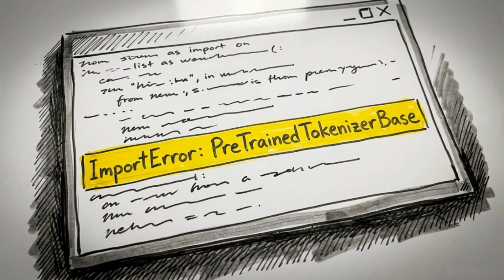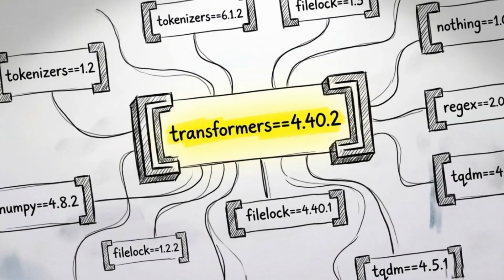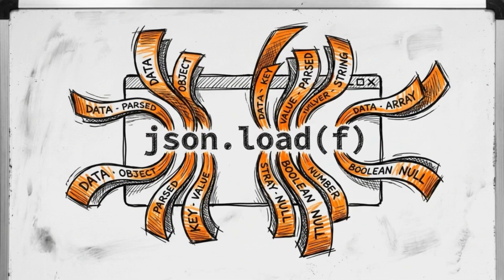This reveals a second failure, an import error specifically targeting PreTrainedTokenizerBase. We resolve it by applying a structural patch directly to the toolkit's local files, manually editing the import path from tokenization_utils to tokenization_utils_base. Rigorous version locking and localized package surgery keep the pipeline operational despite shifting open source dependencies. With the environment stable, the Python script extracts the text strings from the phase 3 English JSON.